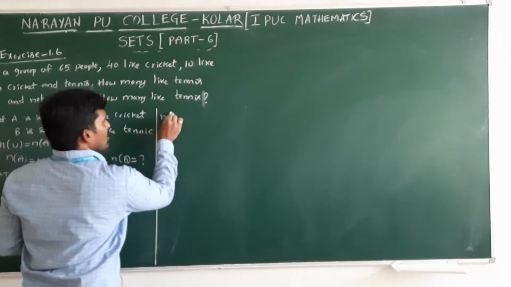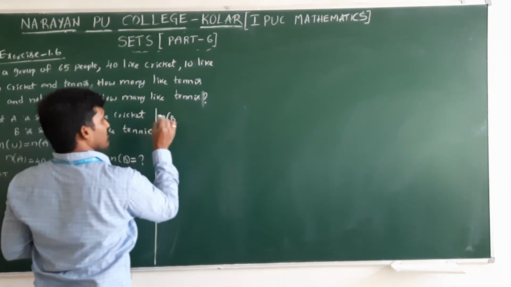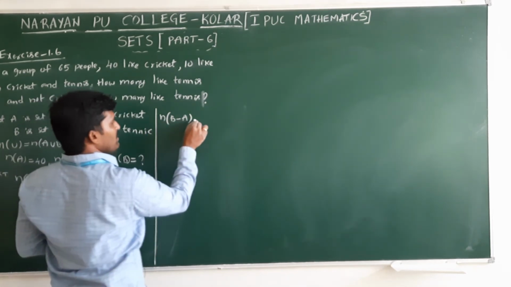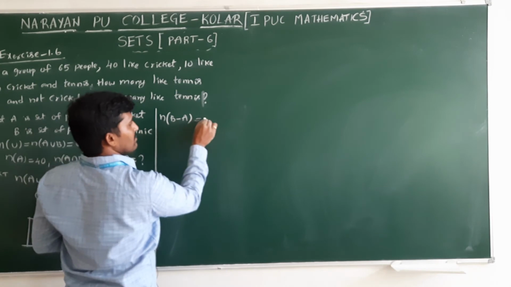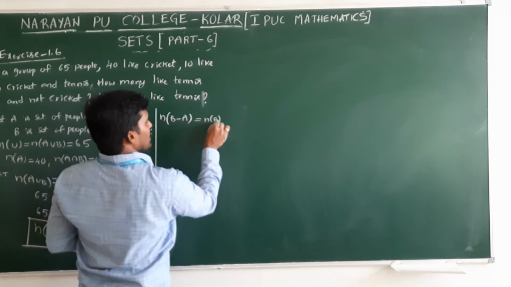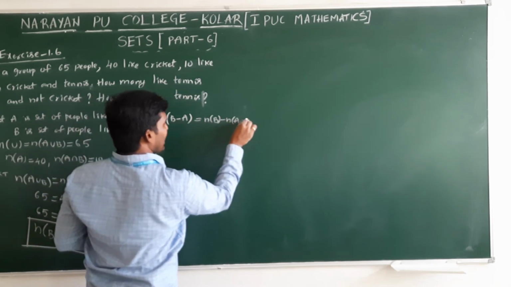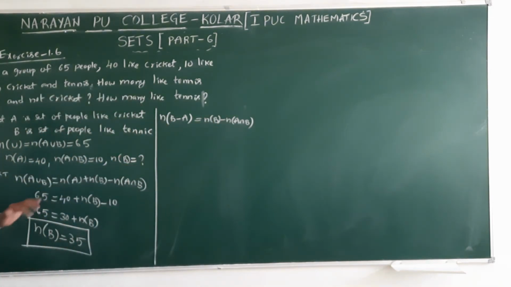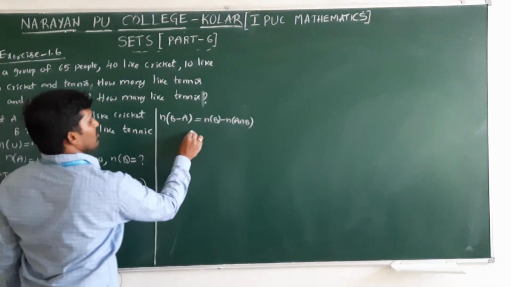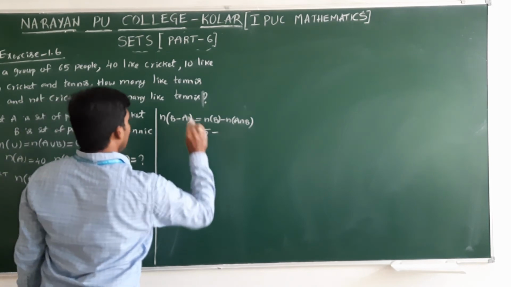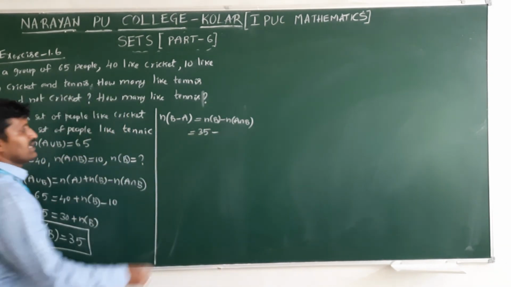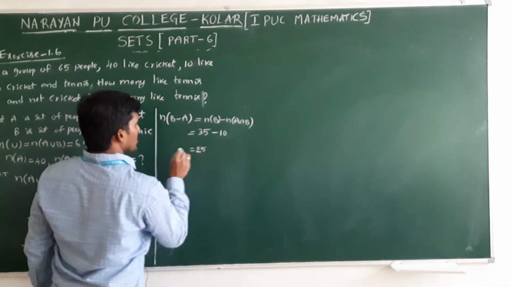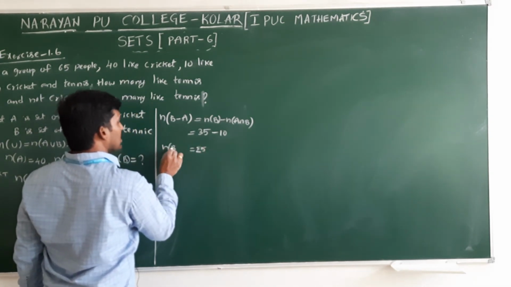From this, we need to find how many like tennis only but not cricket. That means only tennis means B, not A, so minus A. n of B minus A, B but not A. How to write this one? n of B minus n of A intersection B. That's why I found the value of n of B first. n of B is 35, n of A intersection B is 10. 35 minus 10 is 25. 25 people like only tennis.